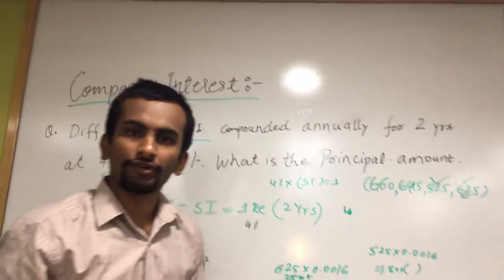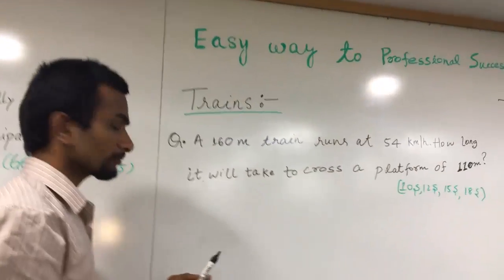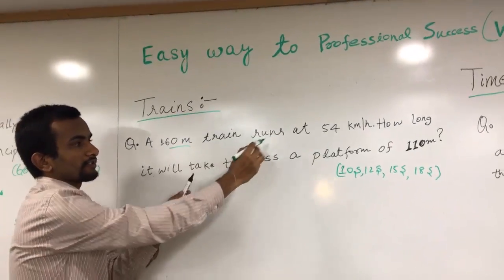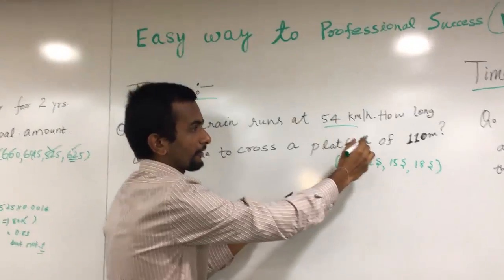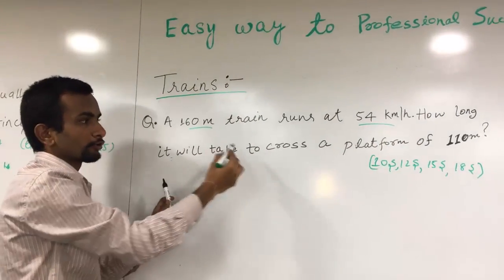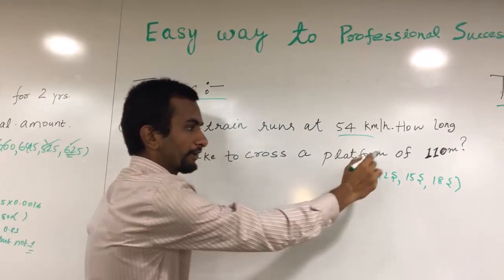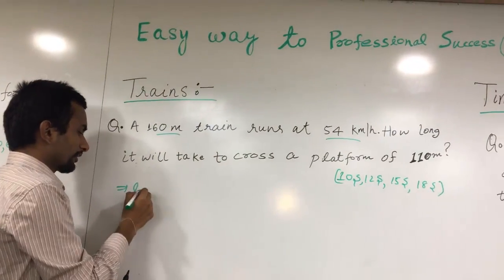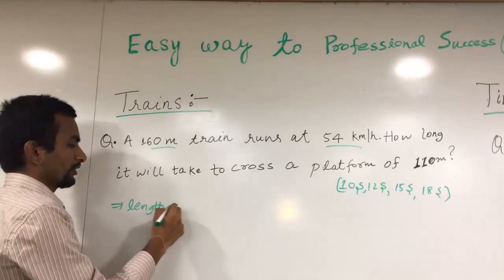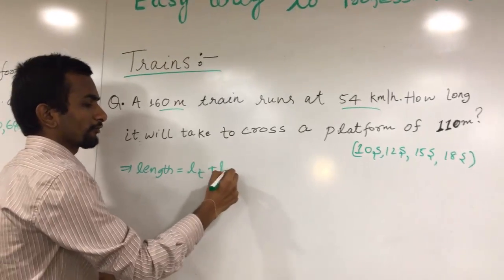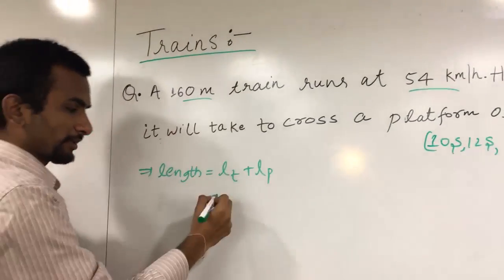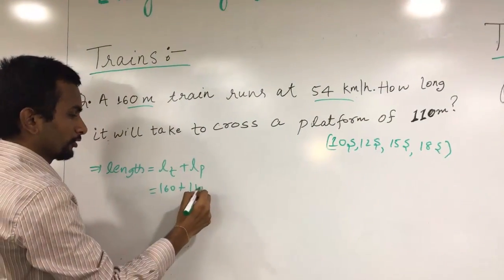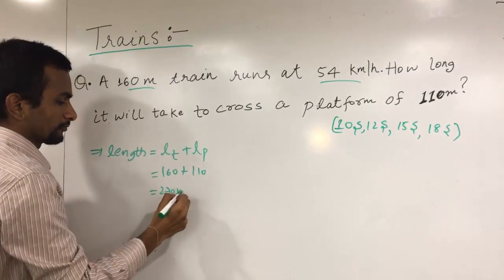Okay, our next topic is trains. Moving on to trains, the question is: a 160 meter train runs at a speed of 54 kilometers per hour. How long will it take to cross a platform of 110 meters? In calculating length, we take length as the length of the train plus the length of the platform. The length of the train is 160 meters and the platform is 110 meters, so the total length is 270 meters.